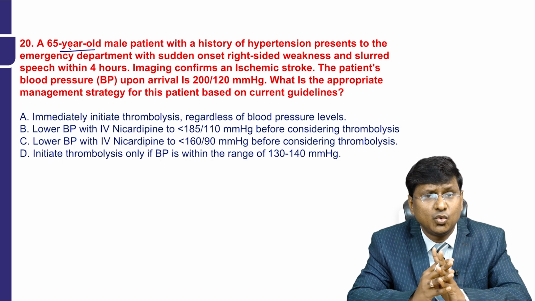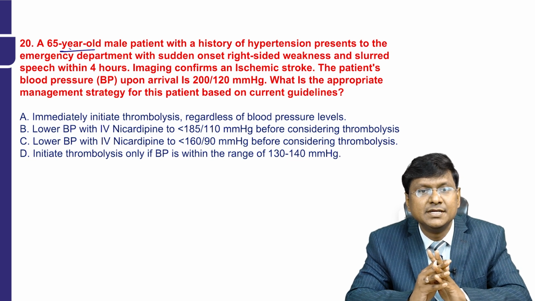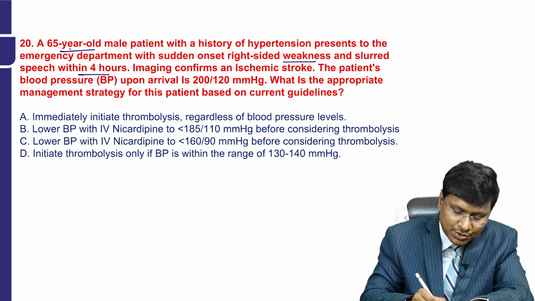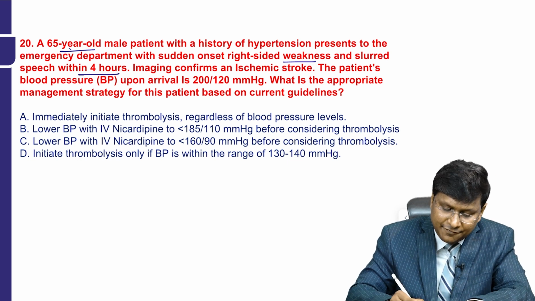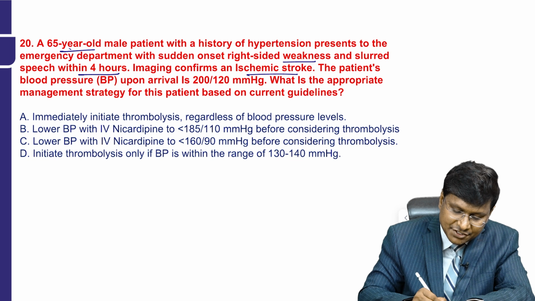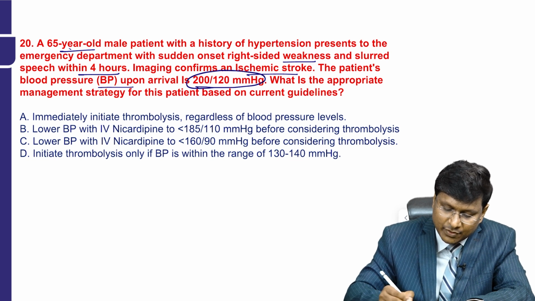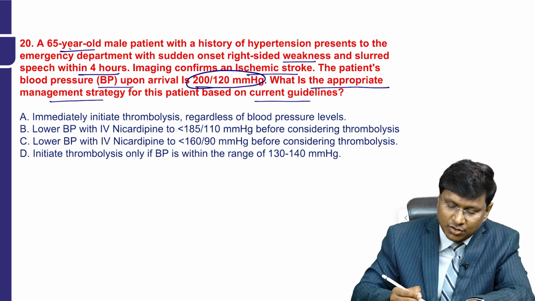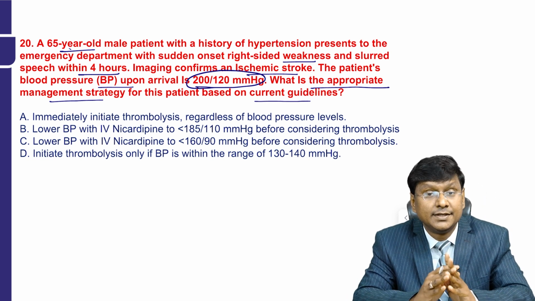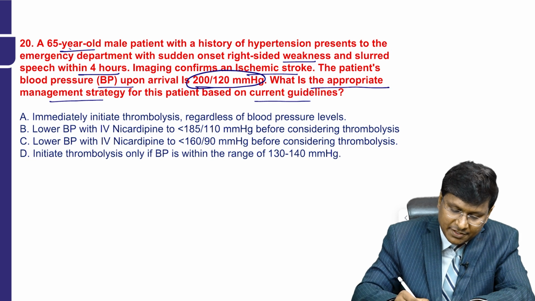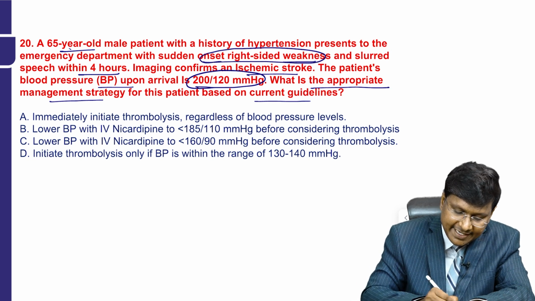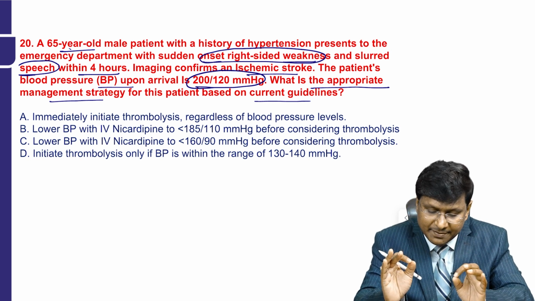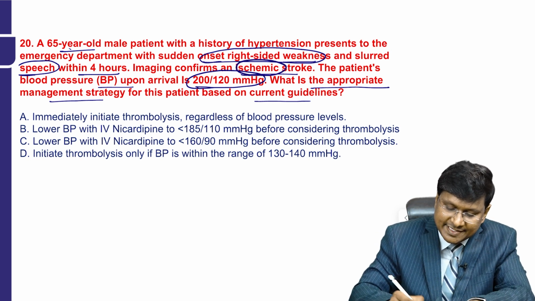We have a 65-year-old male patient with a history of hypertension who presents to the emergency department with sudden onset right-sided weakness and slurred speech within 4 hours. The imaging confirms an ischemic stroke. The patient's blood pressure upon arrival is 200/120 millimeters of mercury. What is the appropriate management strategy for this patient based on current guidelines? First of all, what is the problem here? The onset of right-sided weakness as well as slurred speech within 4 hours. Blood pressure is 200/120 and imaging shows it is ischemic stroke.